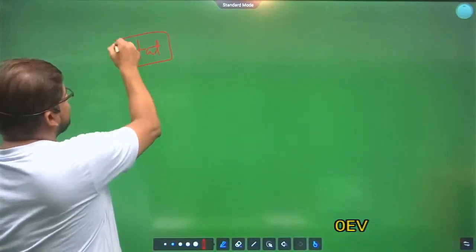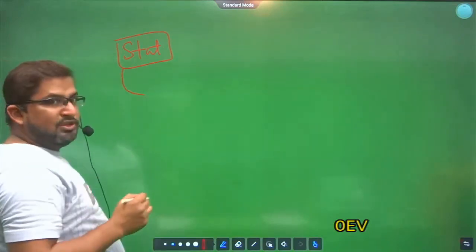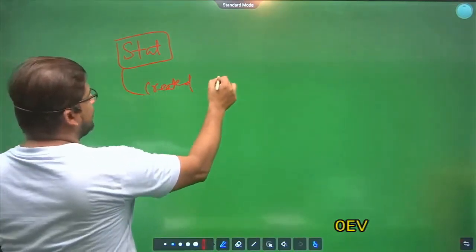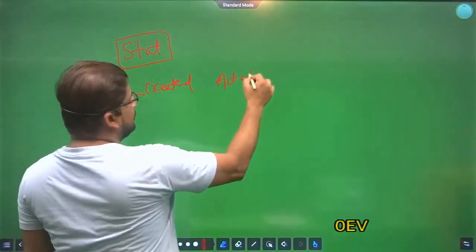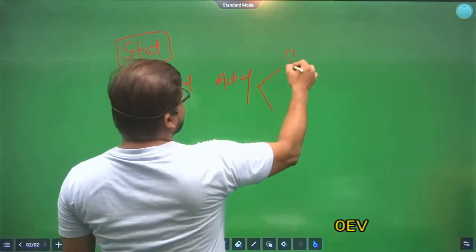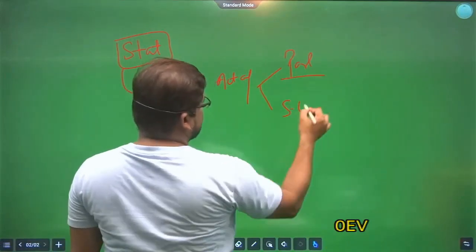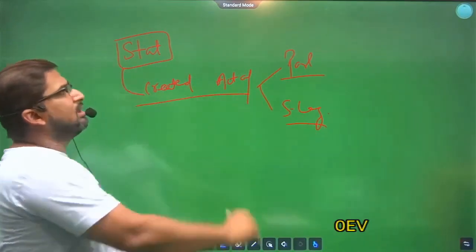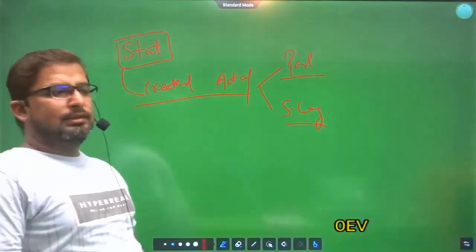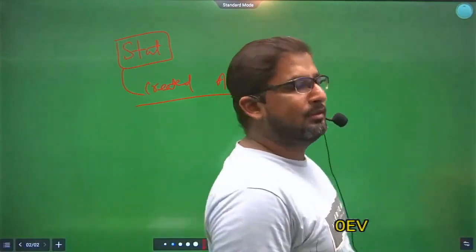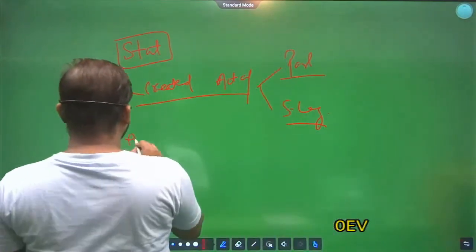What do you mean by statutory bodies? Means bodies created by act of Parliament or state legislature. Bodies created by act of Parliament or state legislature. Clear? For example,